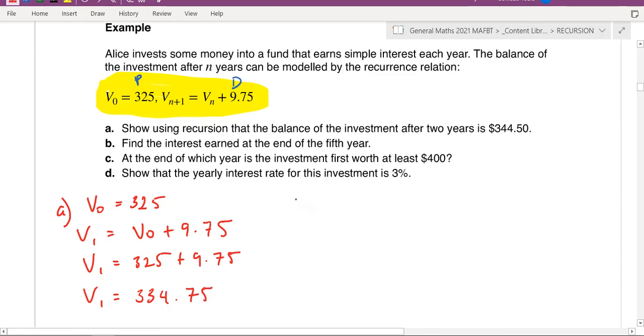Second year, so V2, and I won't have to write every single thing. I'm just going to go V2 should be equal to. Actually, I'll write it because it's probably a good idea to be in detail always.